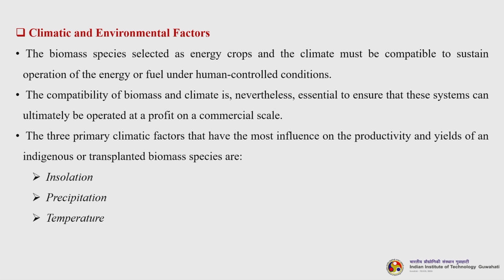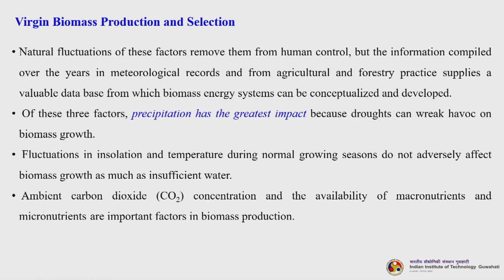So, then let us talk about climatic and environmental factors. The biomass species selected as energy crops and the climate must be compatible to sustain operation of the energy or fuel system under human control conditions, right. So, the compatibility of biomass and climate is essential to ensure that these systems can ultimately be operated at a profit on a commercial scale. The three primary climatic factors that have the most influence on the productivity and yields of an indigenous or transplanted biomass species are insolation, that is the solar radiation basically, precipitation, that is rainfall or moisture, and temperature. So, we will discuss them one by one.